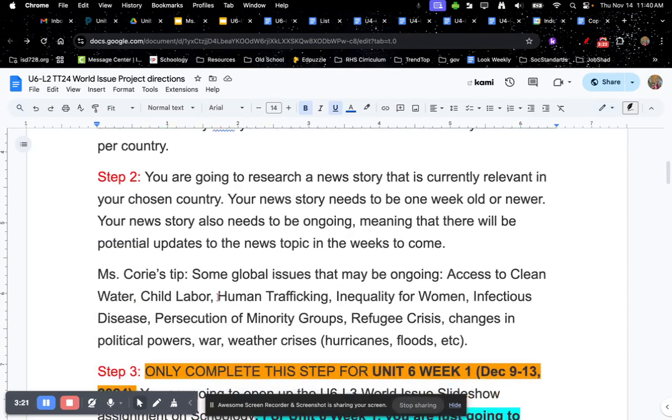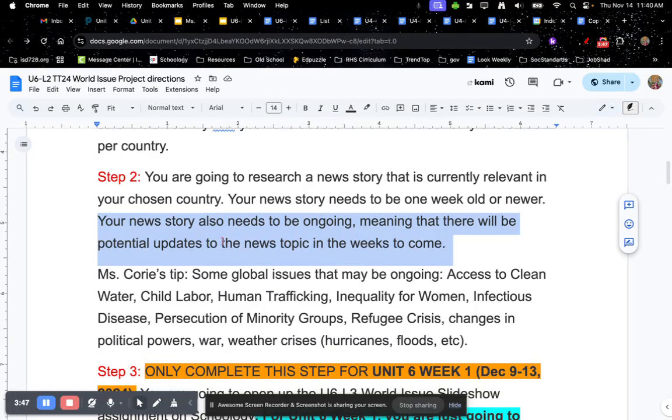Step 2. You are going to research a news story that is currently relevant in your chosen country. Your news story needs to be 1 week old or newer, so it has to be super recent. Your news story also needs to be ongoing, meaning that there will be potential updates to the news topic in the weeks to come. This is super duper important right here. I'm going to repeat it.